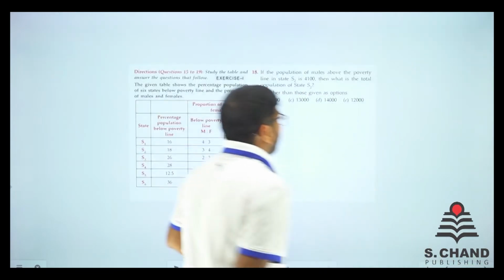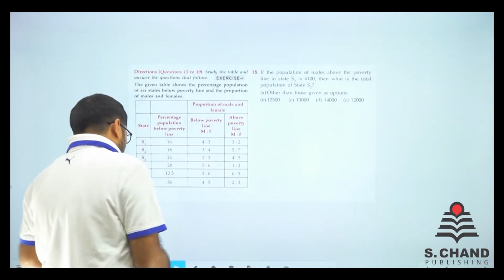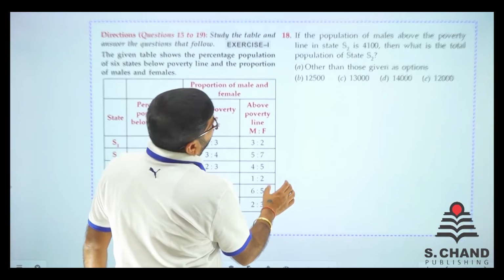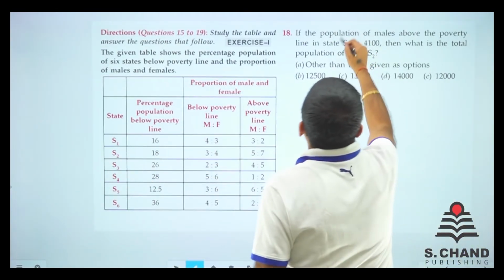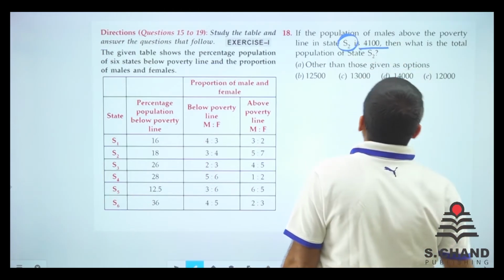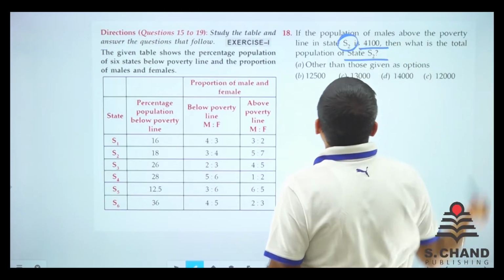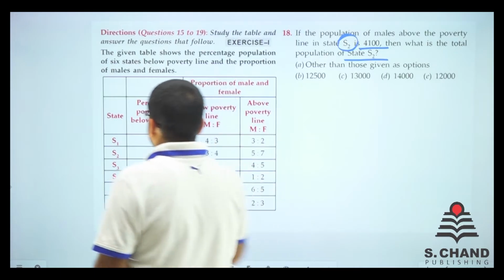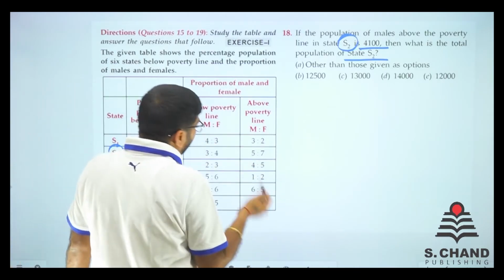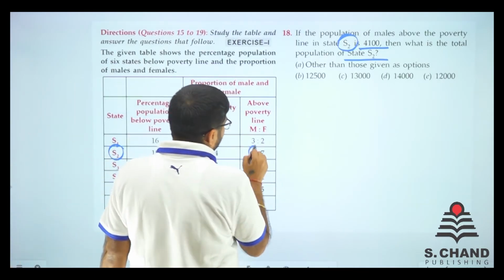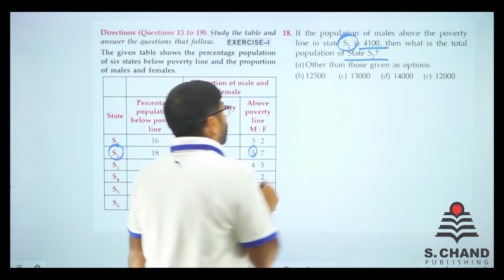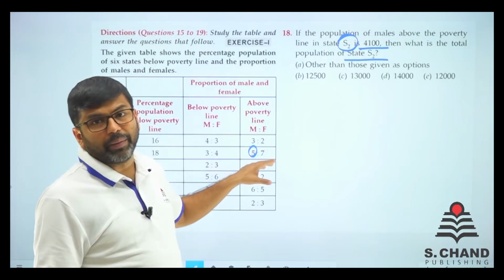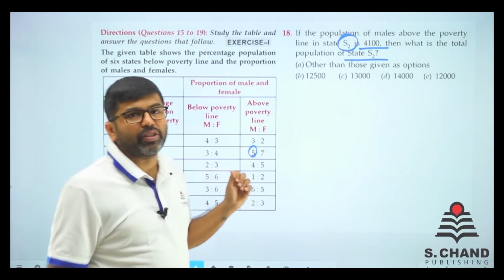Here we go. We go with question number 18. What does it say? If the population of males above poverty line of state 2 is 4100, what is the total population of state 2? So state 2, this is the state 2. Above poverty line, the males are 5. So total members 5 and 7 is 12.